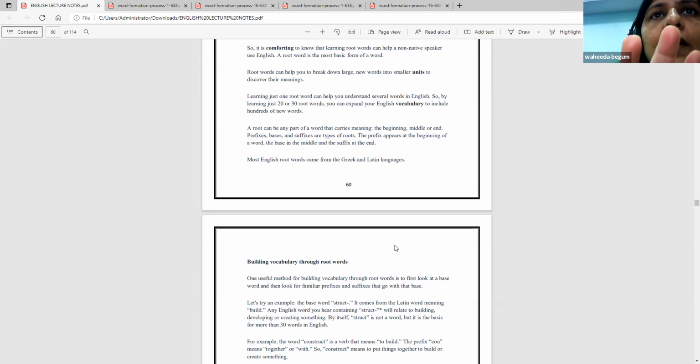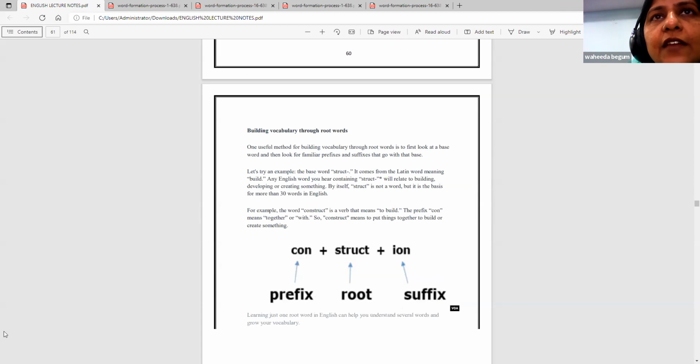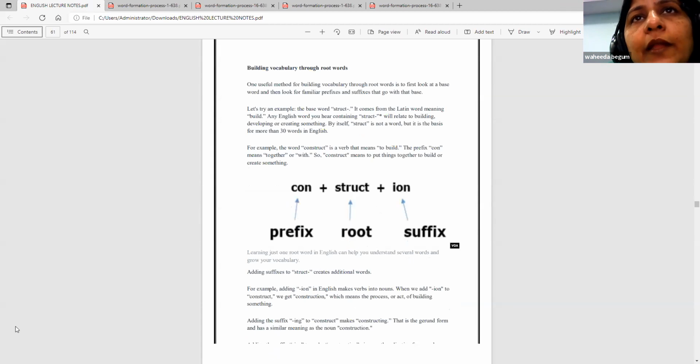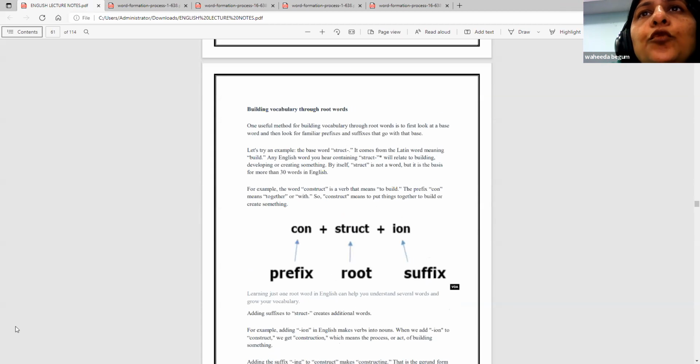Most English root words come from the Greek and Latin languages because these are ancient languages. These words have been taken from there. One useful method for building vocabulary through root words is to first look at a base word and then look for familiar prefixes and suffixes that go with that base.